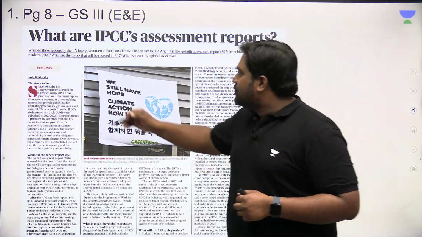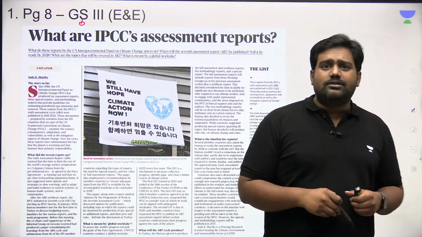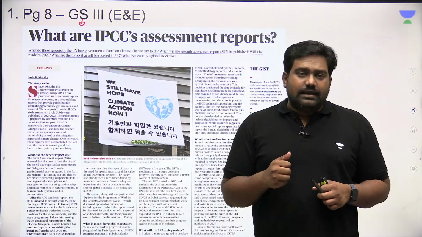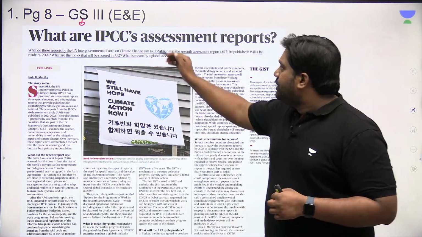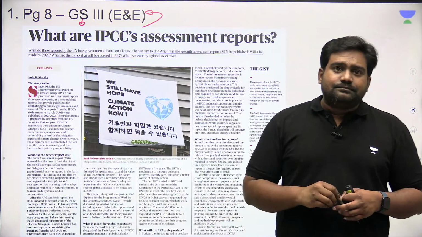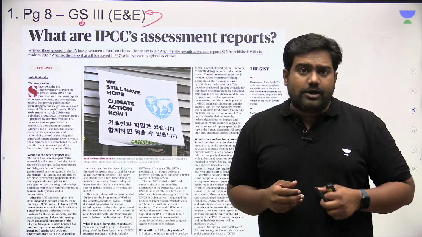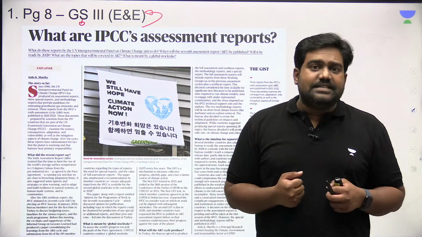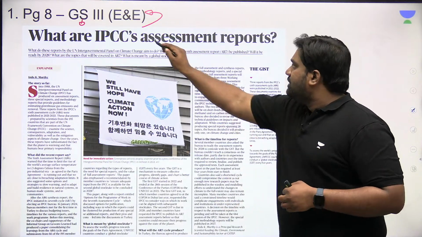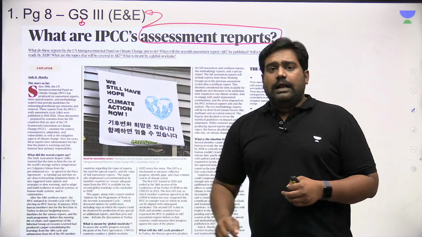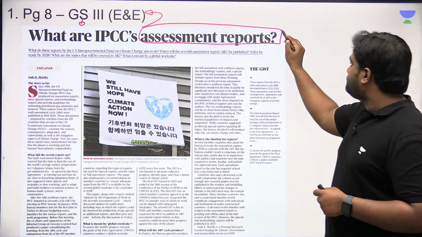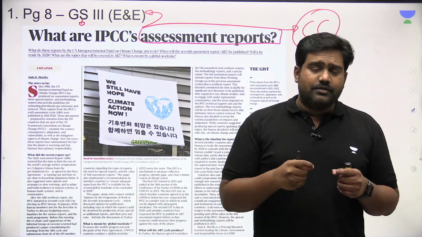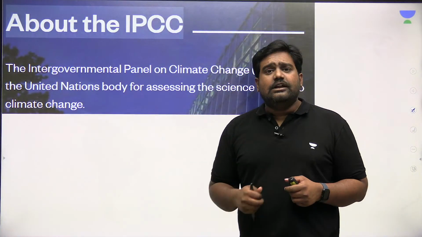So let's begin with today's discussion by looking at this important column from page number 8. The column deals with the IPCC, Intergovernmental Panel on Climate Change. And this particular international body is very important with regard to environment and ecology. The article is focusing on the role, the functions of IPCC, its assessment reports that are brought out periodically, and what is the importance of these assessment reports with regard to climate change. So that is what we get to understand from this particular column. So let's take a detailed look at this topic.